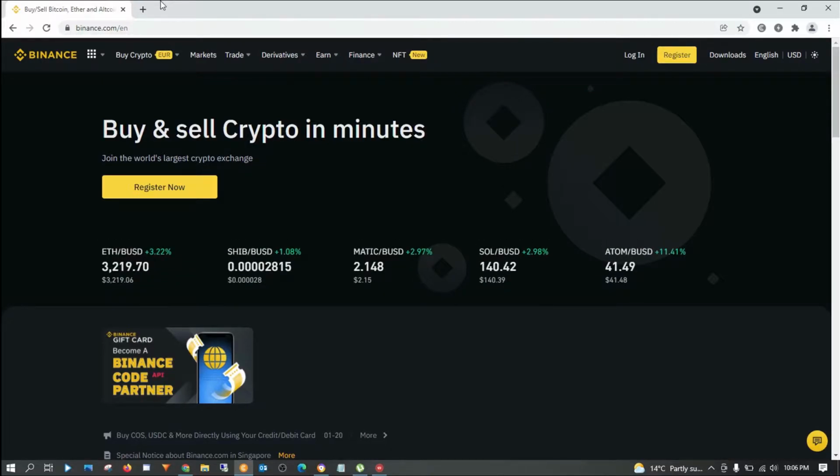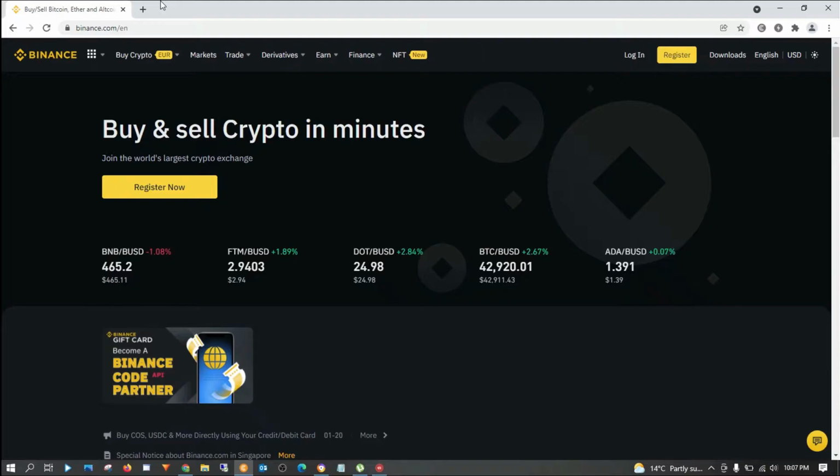Wherever you are, in Africa, in the US, in Europe, in Asia, in Australia, everywhere you can trade crypto using the Binance platform. I think this is the best platform because the other platforms do not accept people from other countries, which I think is kind of weird. But Binance accepts each and every country.